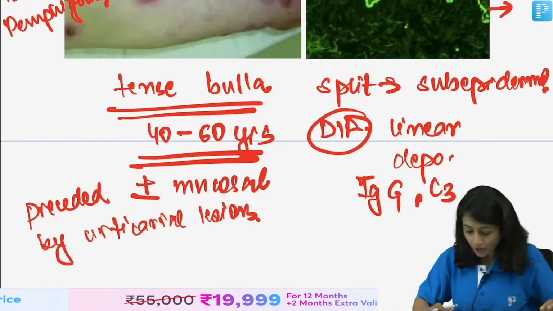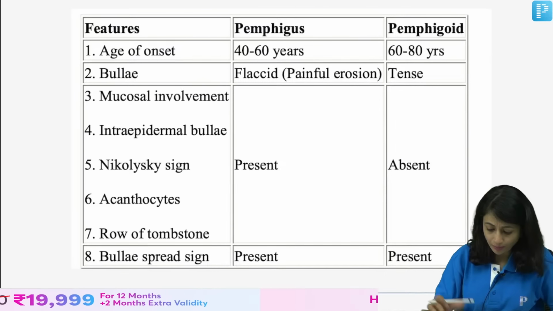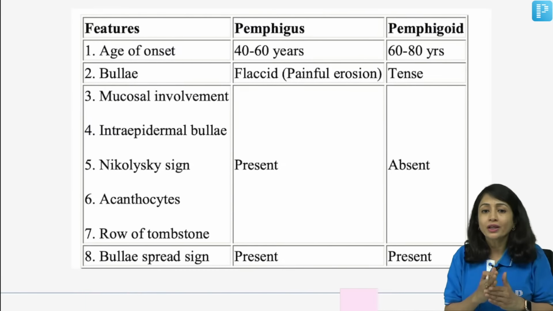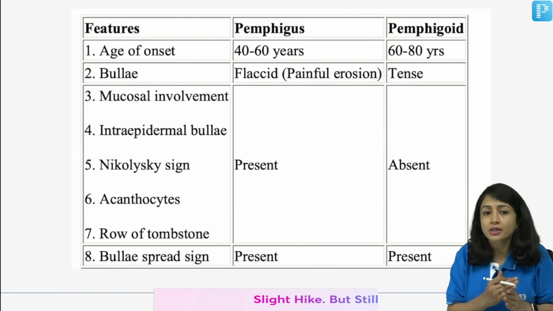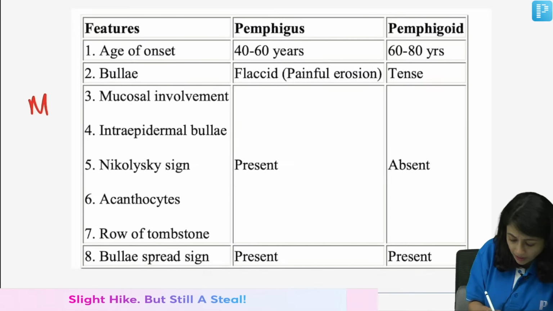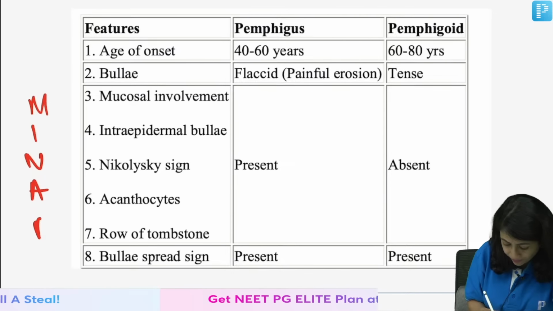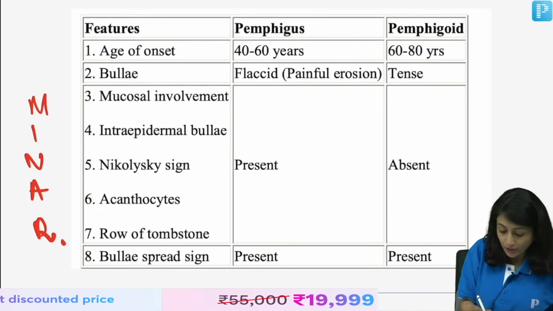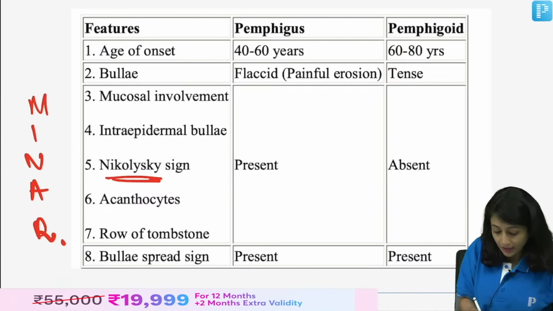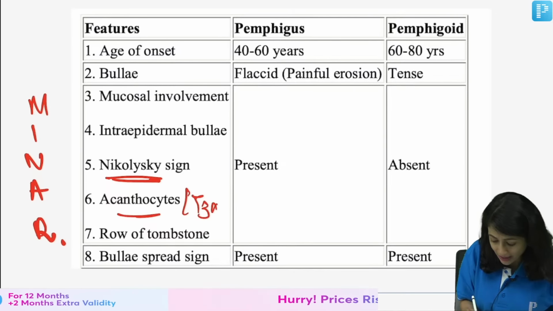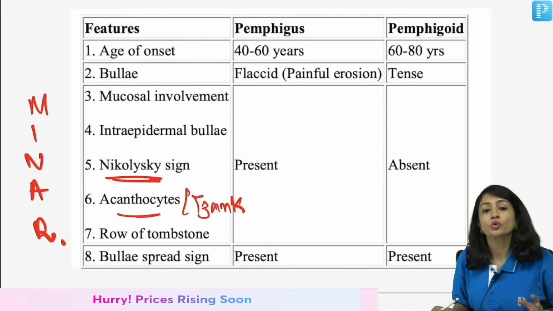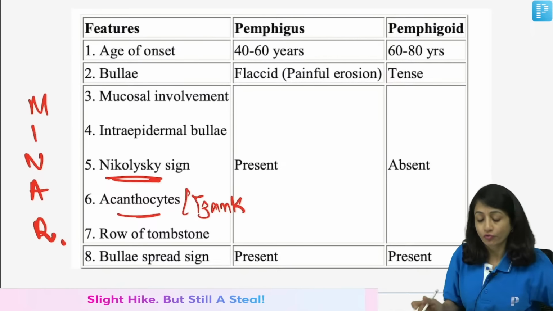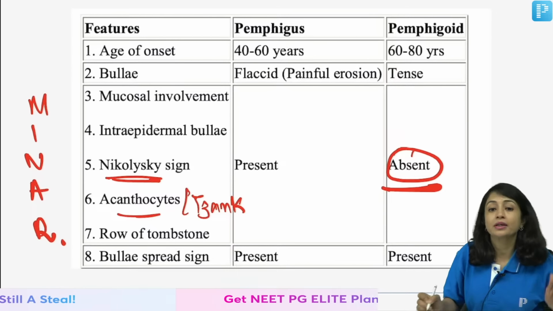Clear? Now there are a few important differentiating points, and this would also cover the important things that I have not covered. When you have to differentiate between pemphigus and pemphigoid, remember the mnemonic MINAR. Mucosal involvement, intraepidermal bullae, Nikolsky sign, acantholytic cells also called Tzanck cells, and row of tombstone appearance. MINAR is positive in the pemphigus group of disorders, and it is absent in the pemphigoid group.